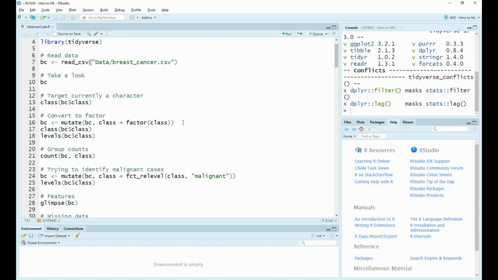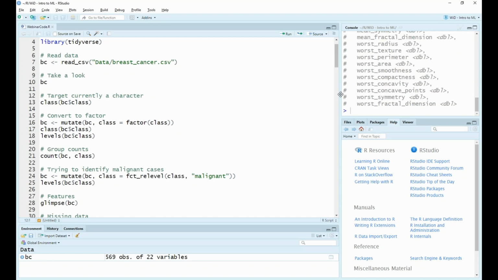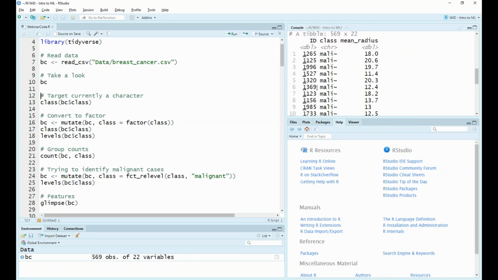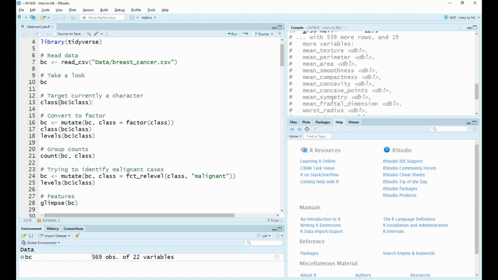And for this webinar, we're going to be looking at the data set on breast cancer. So let's read that in using this read CSV function, and let's have a little look. So we can see here that we have a data set of 569 variables with 22 columns. And if we want to see a target variable that we're going to be predicting, which is this class, this is either whether someone's breast cancer is malignant or benign. We're going to be trying to predict this based on these 20 other variables.